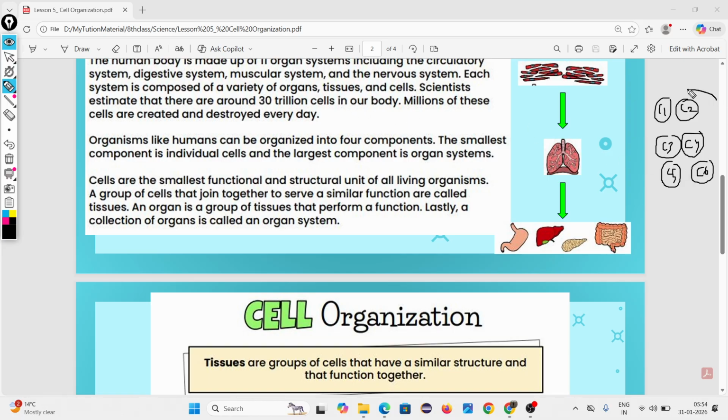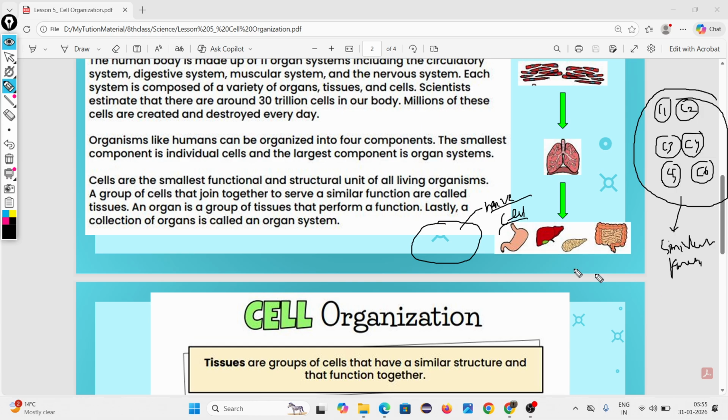This group of cells gathers together. Why do they gather? To perform a similar function. For example, our brain is made up of nerve cells.